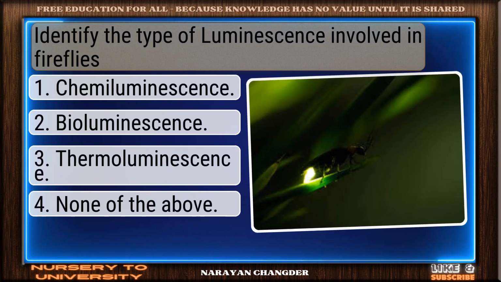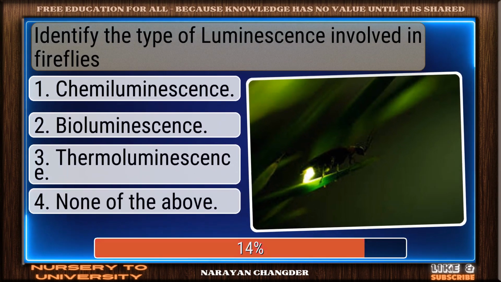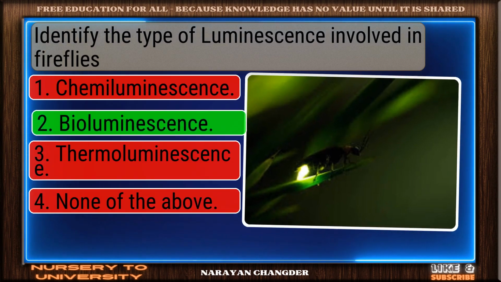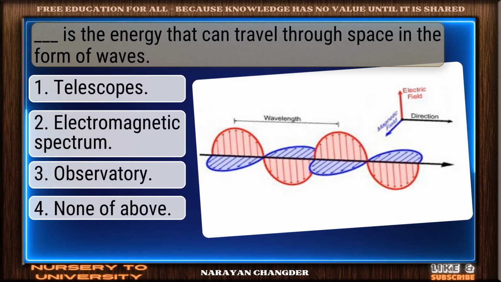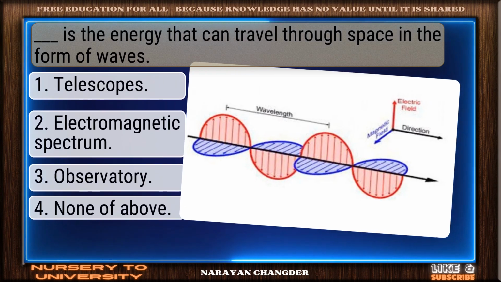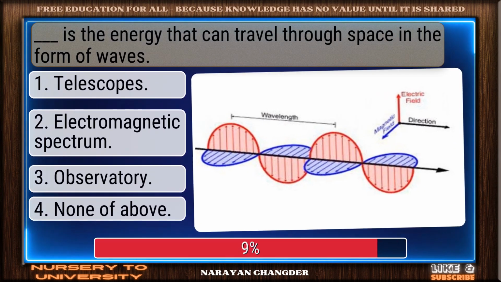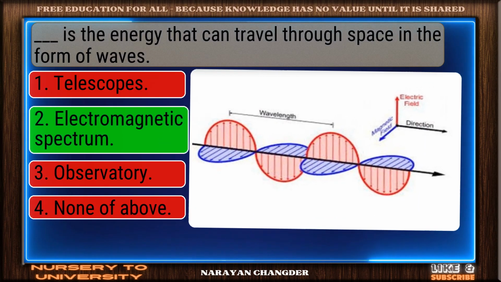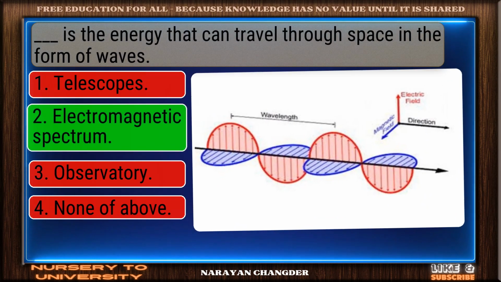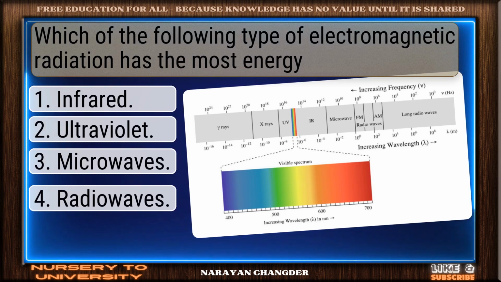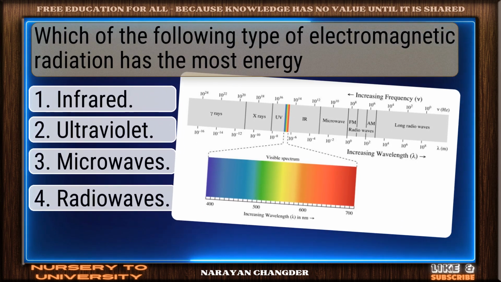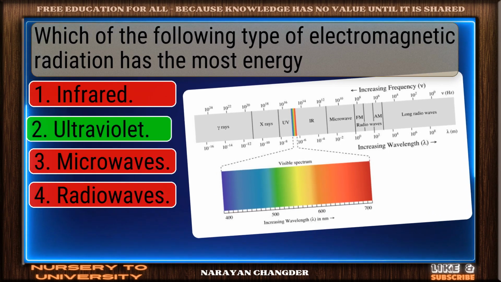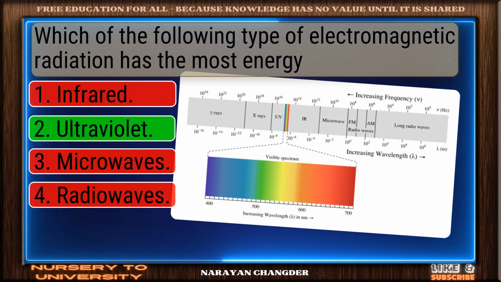Identify the type of luminescence involved in fireflies. Strong choice. Bioluminescence is the right answer. Dash is the energy that can travel through space in the form of waves. Solid response. Electromagnetic spectrum is a valid choice. Which of the following types of electromagnetic radiation has the most energy? You're right. Ultraviolet is the correct answer.